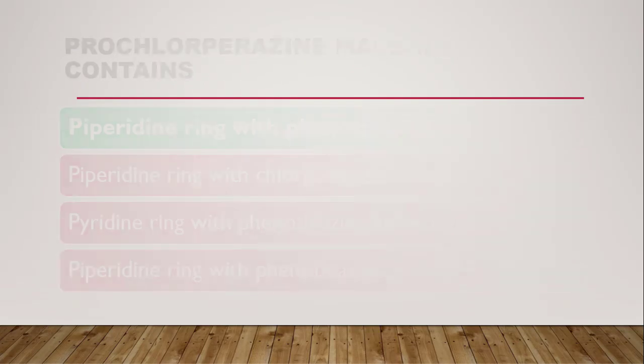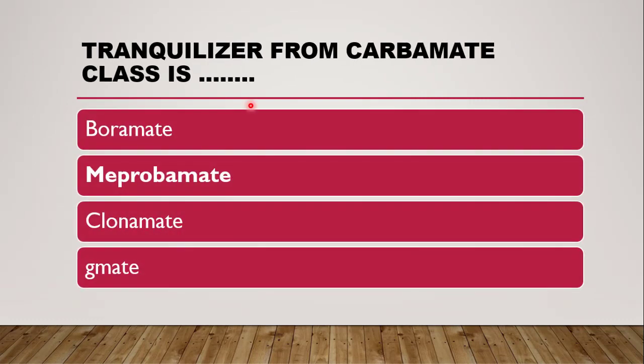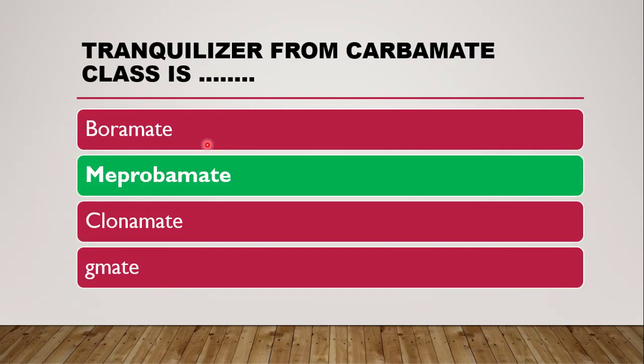Next question is, tranquilizer from carbamate class is, the examples are bromate, clonamate, meprobamate, gmate. So the correct answer is meprobamate, which is the example belonging to the class carbamate.